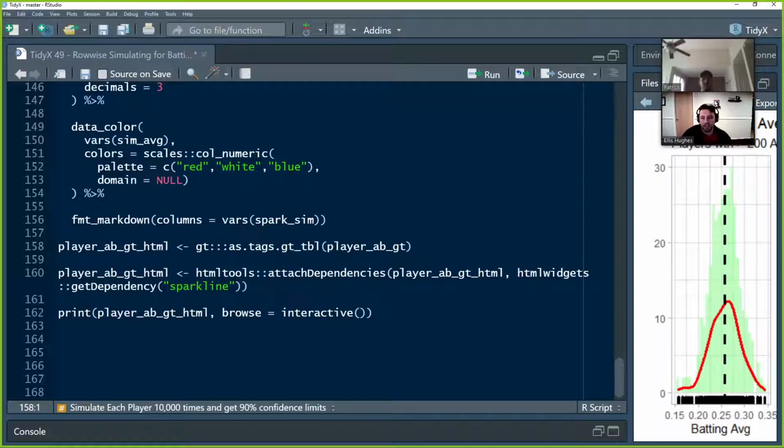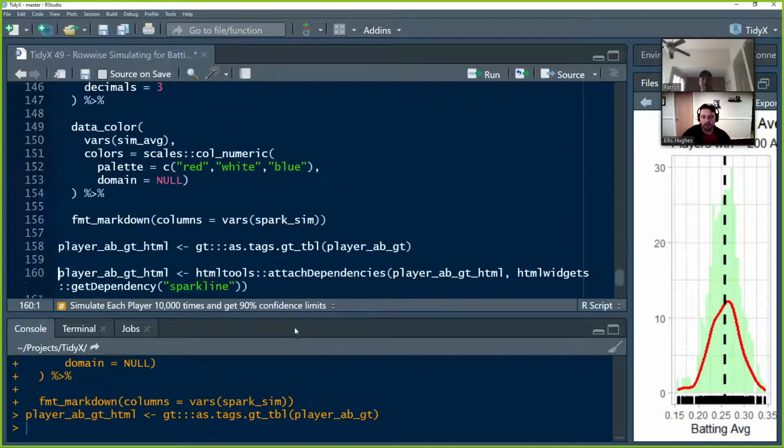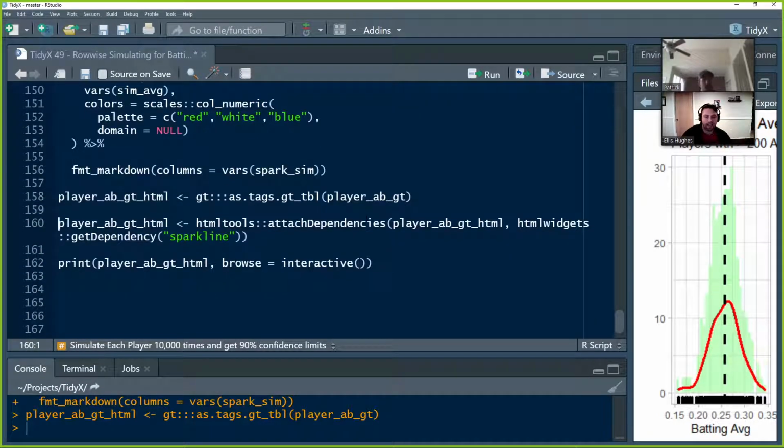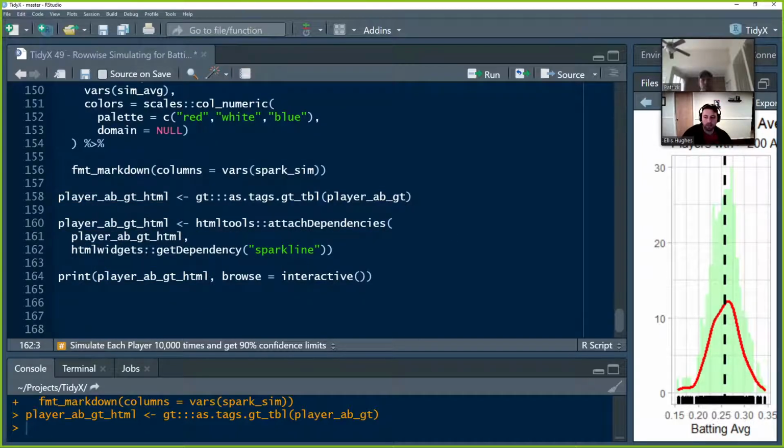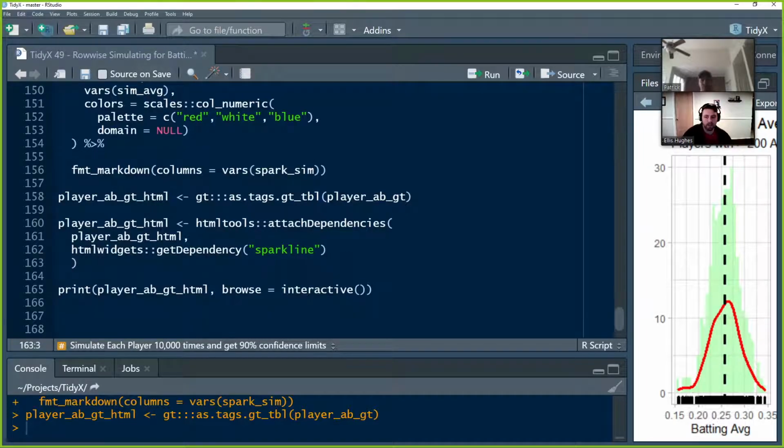So we're going to use GT and convert our GT table into an HTML table for us. Then we're going to add a dependency using HTML tools, so htmltools attach dependencies. We have the HTML of our GT table. Then we're going to do htmlwidgets get dependency Sparkline. So this will get the dependencies for Sparkline and add it into player AB GT HTML.